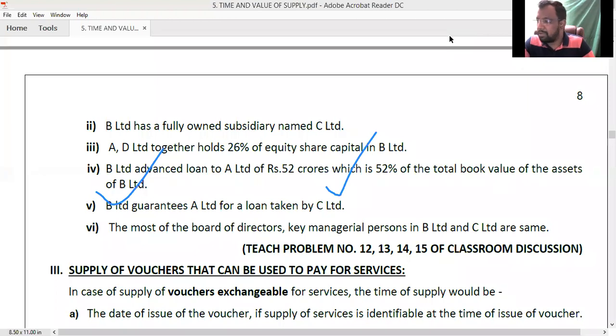Without knowing that person, without knowing his financial performance or his financial ability, will you be surety for any loan? The answer is no. So B Limited is giving the guarantee for a loan taken by C Limited, and there must be some relationship. So B Limited and C Limited are said to be associated enterprises. Next, the last one: most of the board of directors and key managerial persons in B Limited and C Limited are the same. So since the board of directors and managerial persons are the same, we can say that B Limited and C Limited are associated enterprises. Okay, now that's only for your general knowledge.